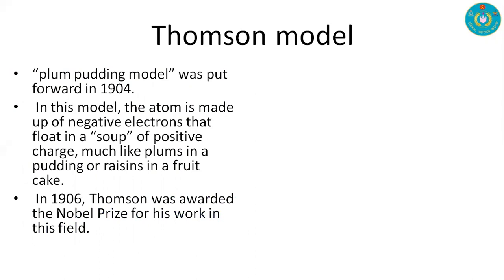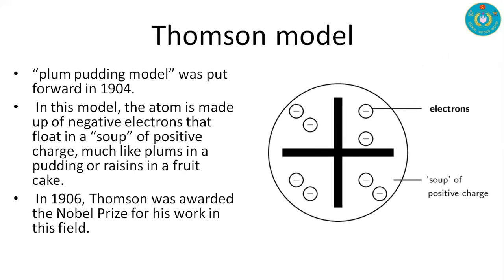In 1906, he got the Nobel Prize for this model, and we can present his model with this diagram. Here we have positive charge, and electrons are floating in this positive charge, and this model is known as the plum pudding model.